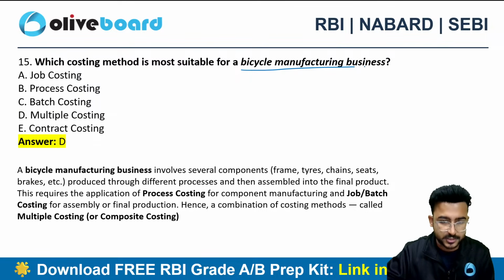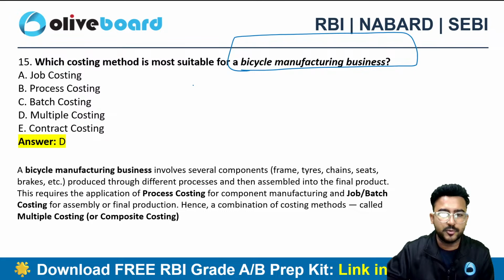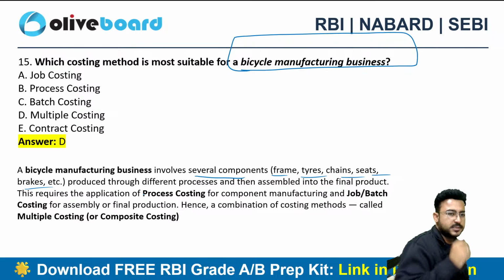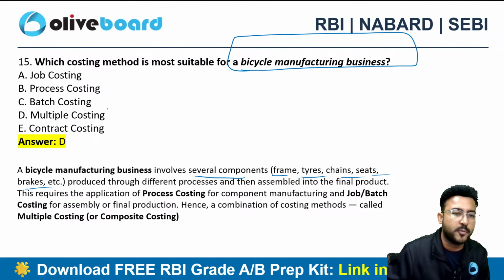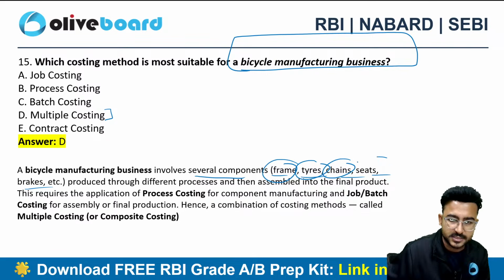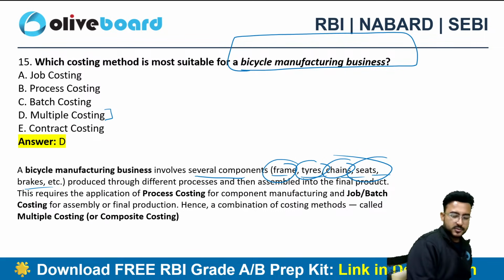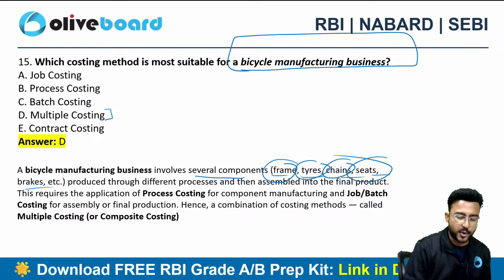Because in order to manufacture the bicycle, you need to involve several components like frames, like tires, like chains, like seats, like brakes. So first we need to follow multiple costing. We need to arrange these products like frames, tires, chains, seats and all, and then we can assemble it. This particular practice is called as multiple costing.